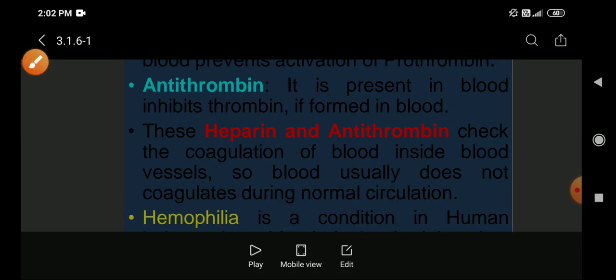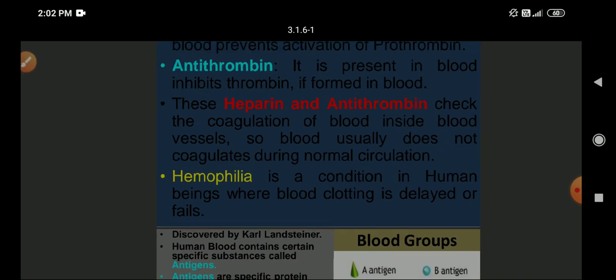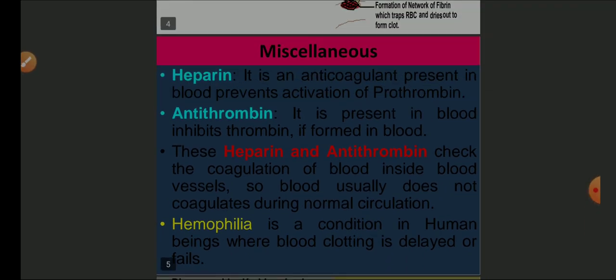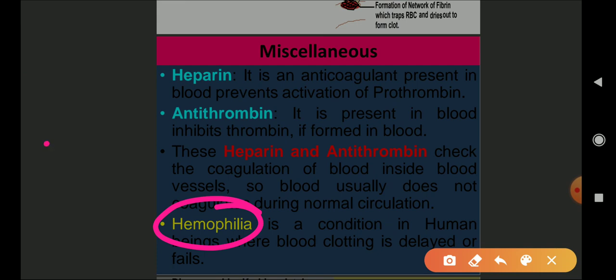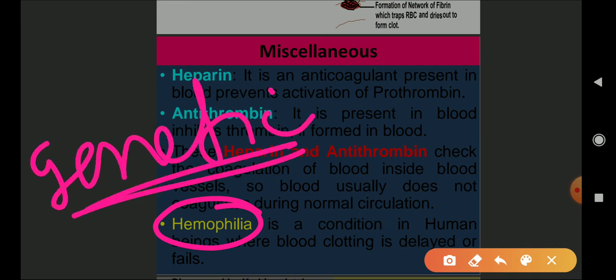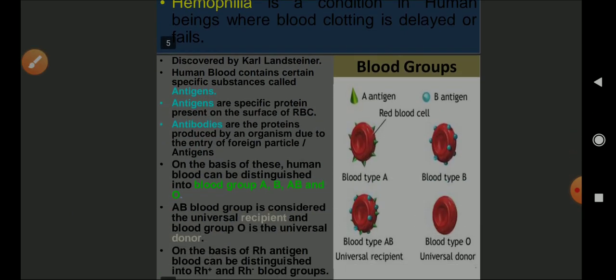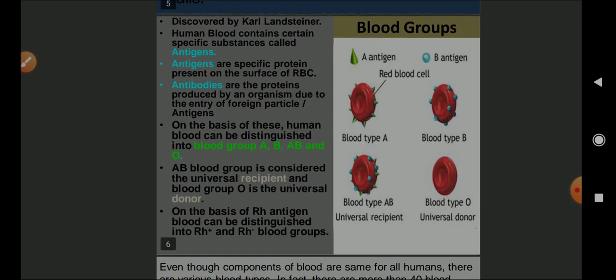Name the genetic disorder related to the condition of delaying in the blood clotting. Answer is hemophilia. Hemophilia is a genetic disorder where a person's blood is delayed from clotting or fails to clot.